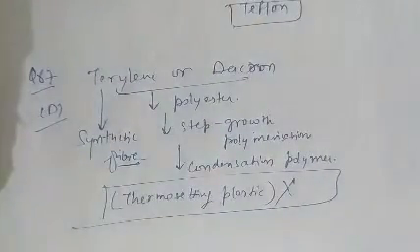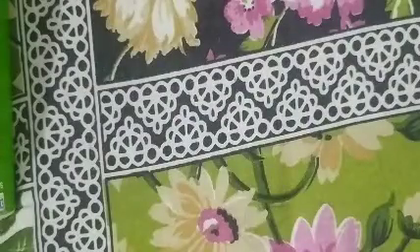See question number 88. Question number 88, what is given there? Again related to terylene.